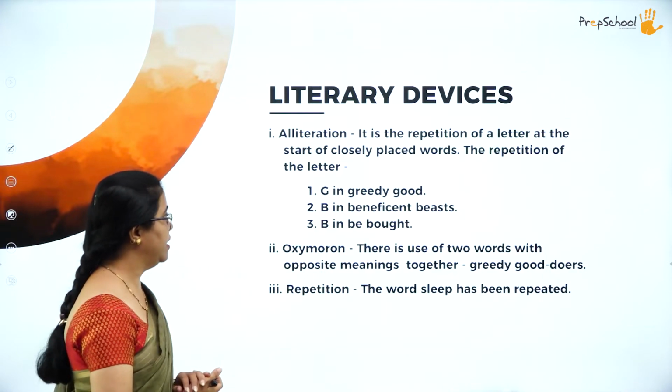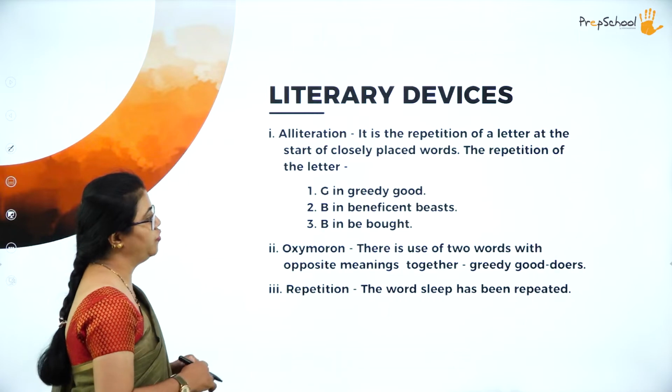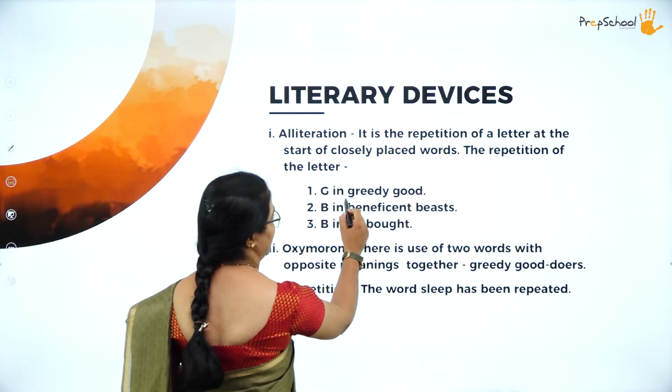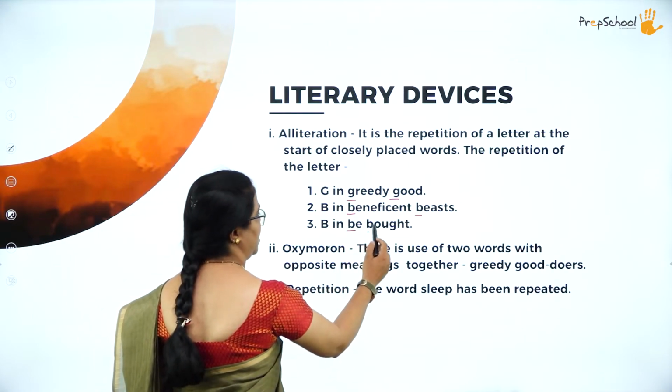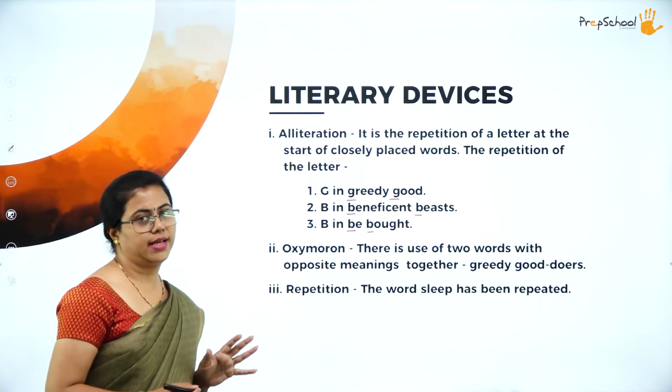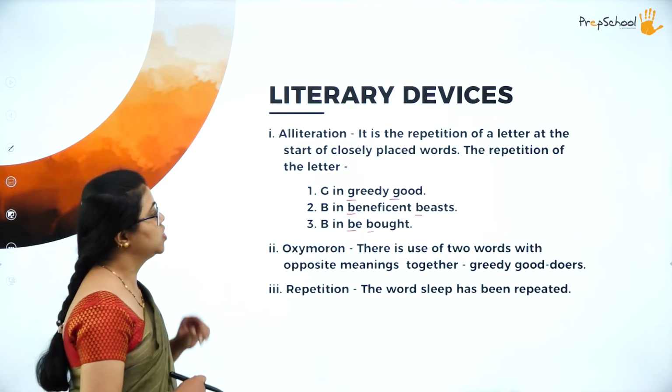Let us see the literary devices here. The first one is alliteration, repetition of a letter. I have given 3 examples here. Greedy, good again, then beneficent, beasts, then bought. So the b sound is repeated, and in the first one the g sound is repeated. So that is alliteration.